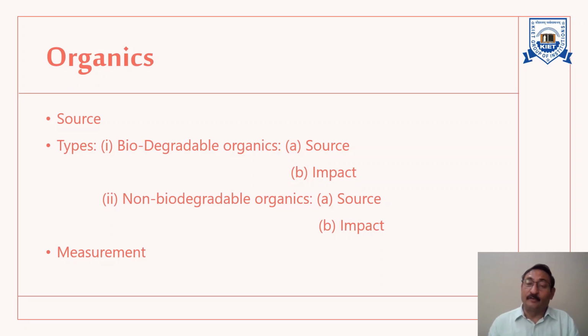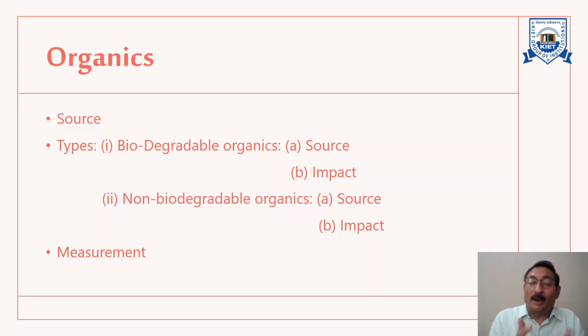They consist of decay products of organic solids, while synthetic organics are the result of water and wastewater discharge from domestic, industrial, or agricultural practices. Broadly, we can classify these organics as biodegradable organics and non-biodegradable organics.